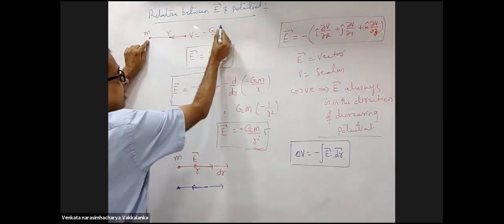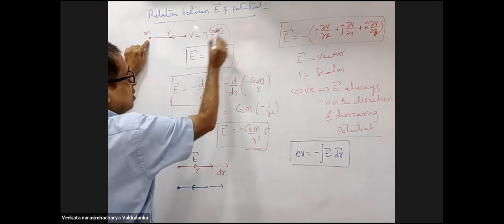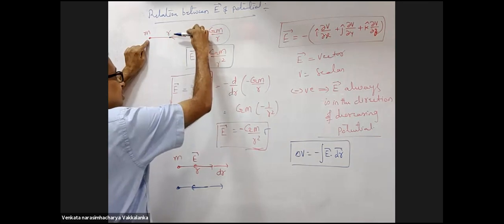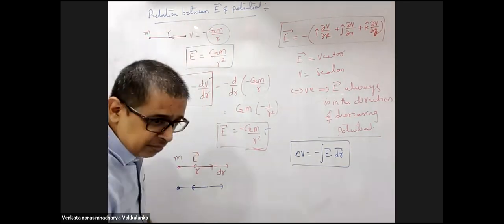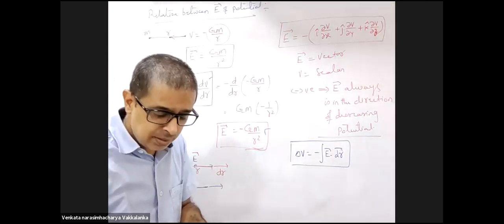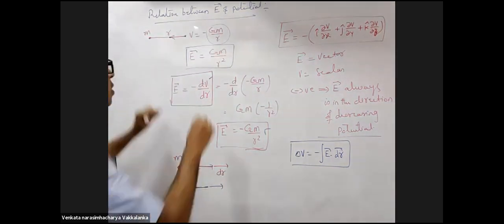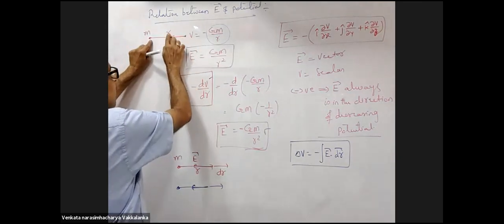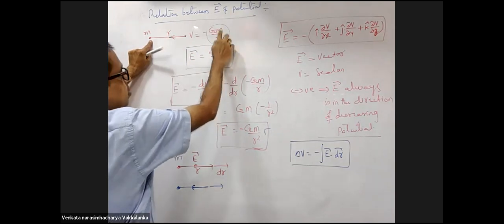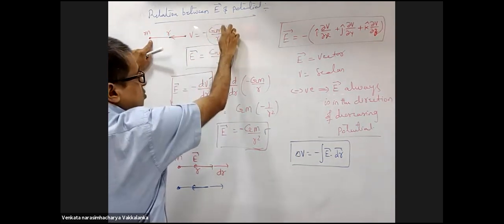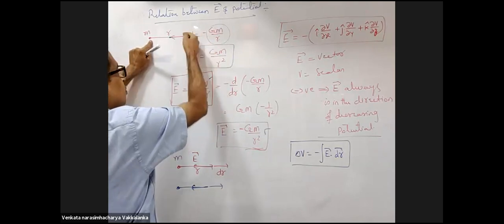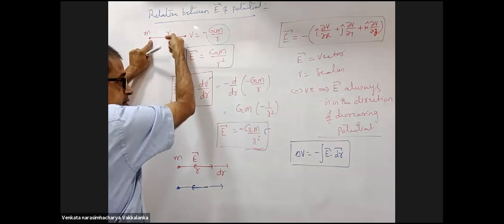Yes, sir. R decreases, it will appear as though this increases, but with the negative sign it's actually decreasing. So field is in the direction of decreasing potential. Understood?